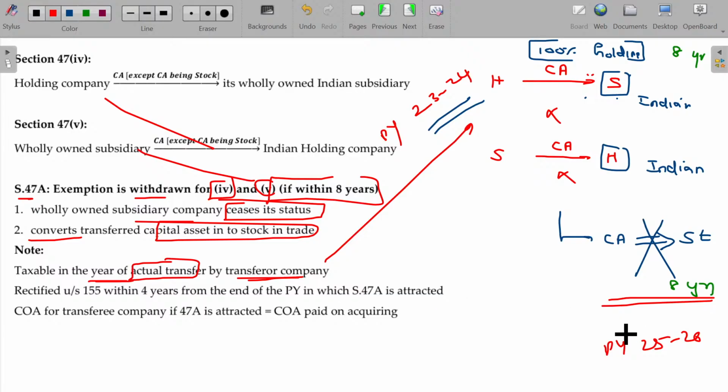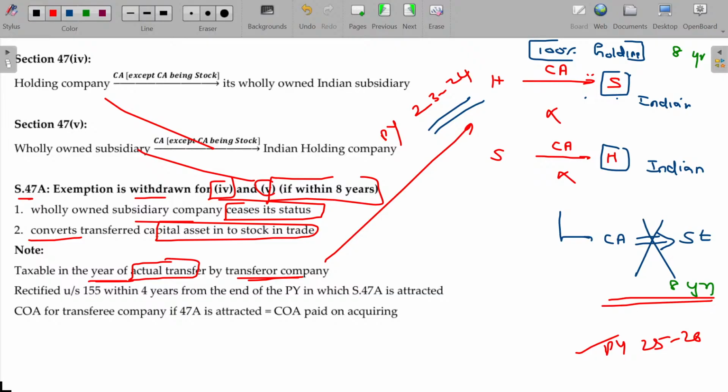Okay. You are in which year? You are in the previous year 25-26, because only in the year 25-26 did you violate. As you violated only in 25-26, all the exemption given in 23-24 is now not valid. So you have to pay the tax for that period.